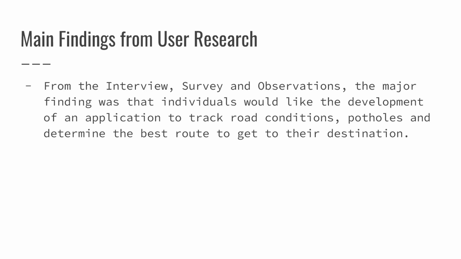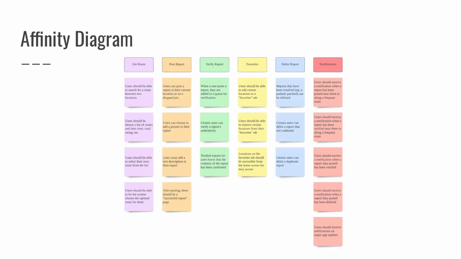Main findings from user research. From the interviews, surveys, and observations, the significant finding was that individuals would like to develop an application to track road conditions and potholes and determine the best route to get to their destination. Now, Daniel Yatali would carry on with the affinity diagram.